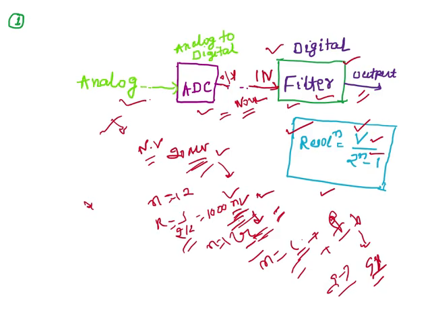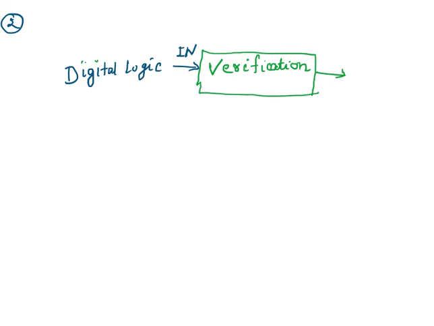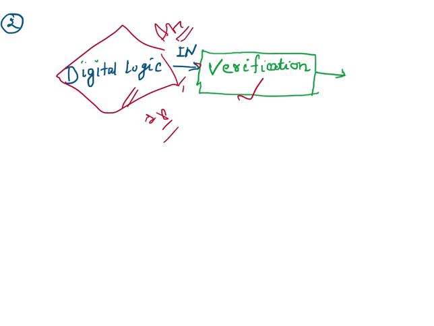Okay, so the next example I would like to give is this for verification. And suppose you are a verification engineer, and your input is the output of your digital logic, right? Because you are verifying a digital logic. Okay, or you can say ASIC or a specific IP you are verifying.